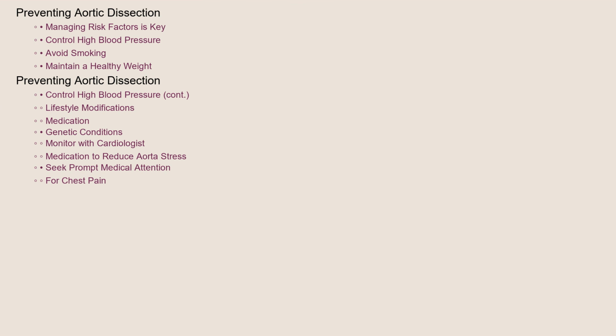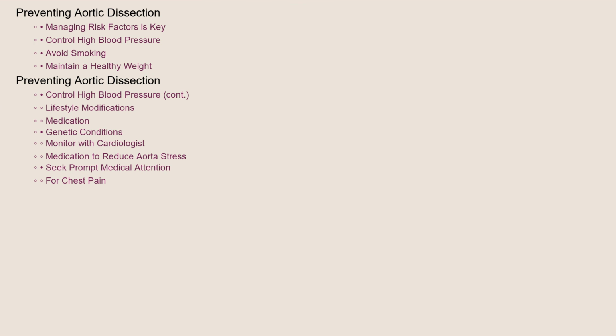Preventing aortic dissection focuses on managing risk factors. Controlling high blood pressure is paramount, achieved through lifestyle modifications like diet and exercise, as well as medication. Individuals with genetic conditions like Marfan syndrome should be closely monitored by a cardiologist and may require medication to reduce stress on the aorta. Avoiding smoking, maintaining a healthy weight, and seeking prompt medical attention for chest pain are also important preventative measures.